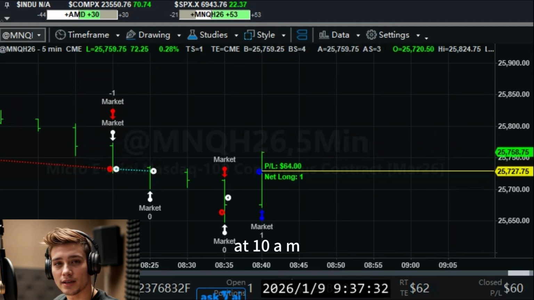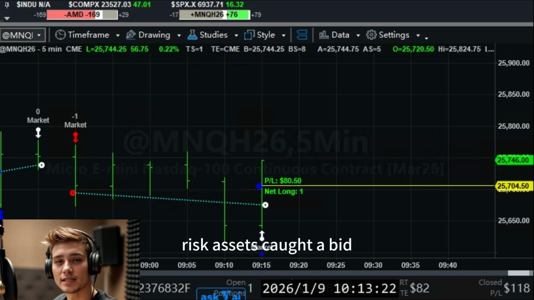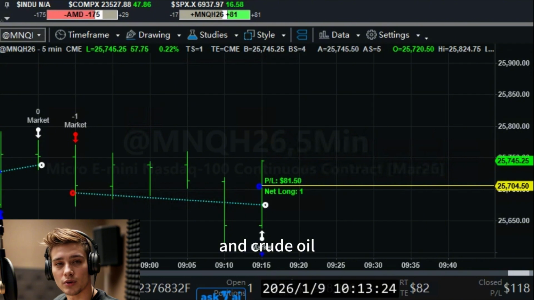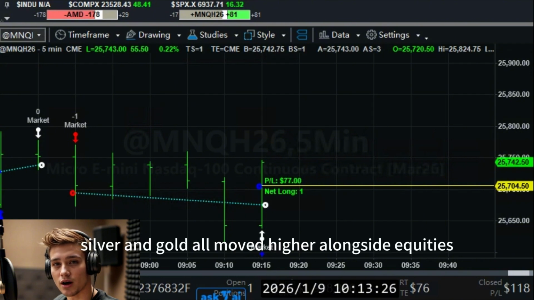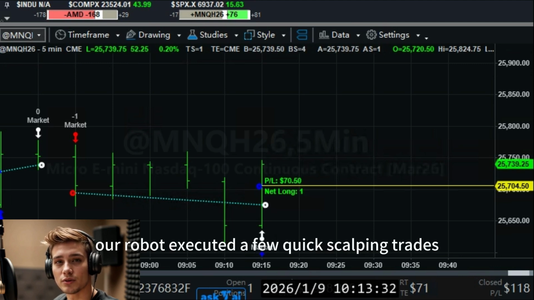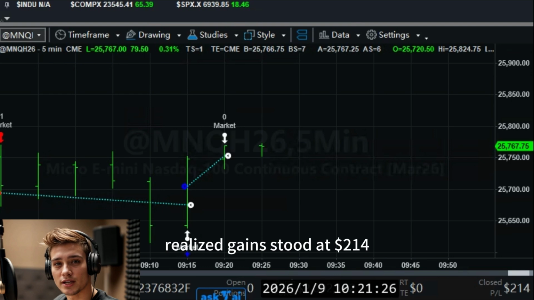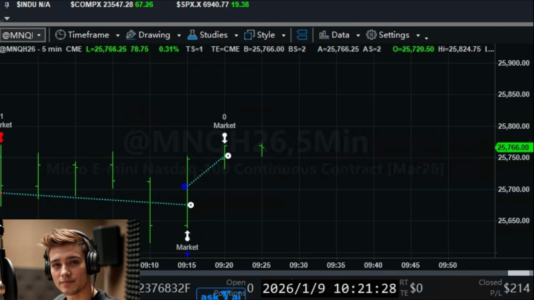At 10 a.m., as FOMC member Kashkari spoke, the market edged higher. Risk assets caught a bid, and crude oil, silver, and gold all moved higher alongside equities. During this window, our robot executed a few quick scalping trades, capitalizing on short-term volatility. Realized gains stood at $214.